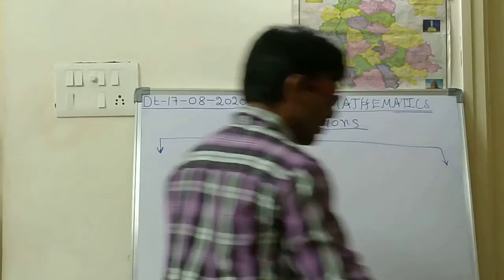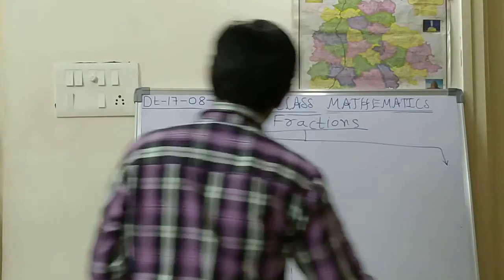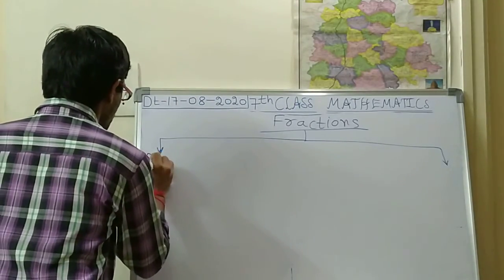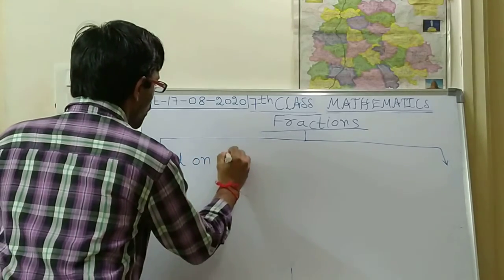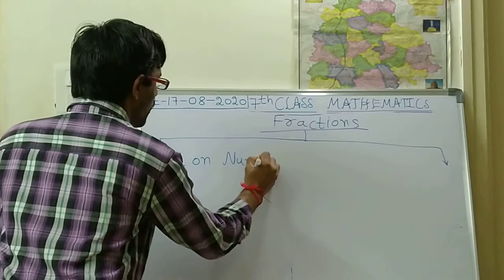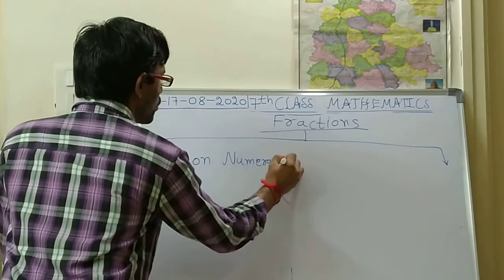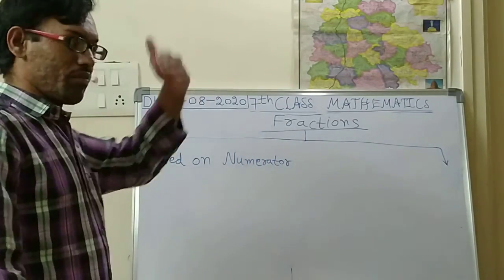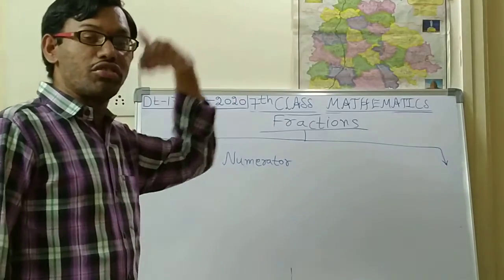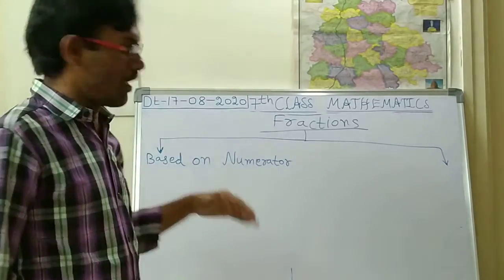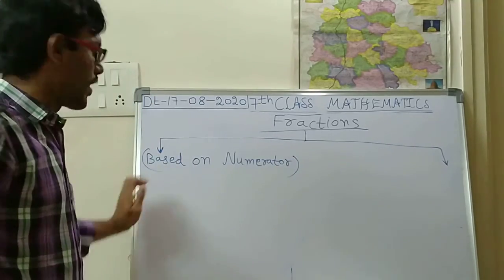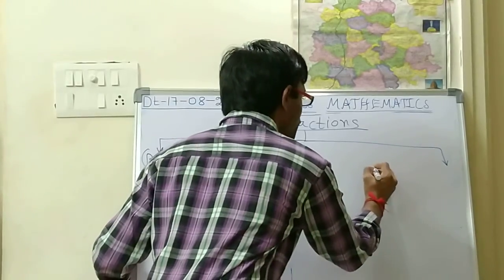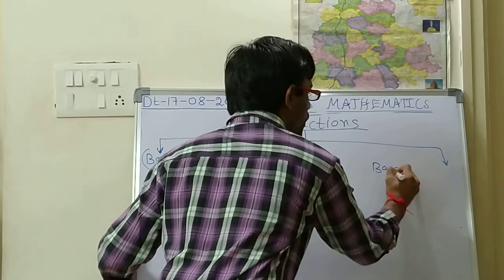Just a minute, children. The first one is based on the numerator, the number which we write above the line. Based on the numerator is one classification, one type, and the second type is based on the denominator.